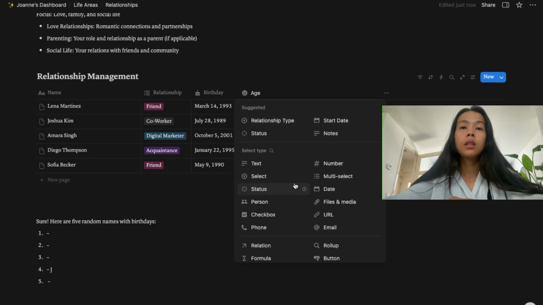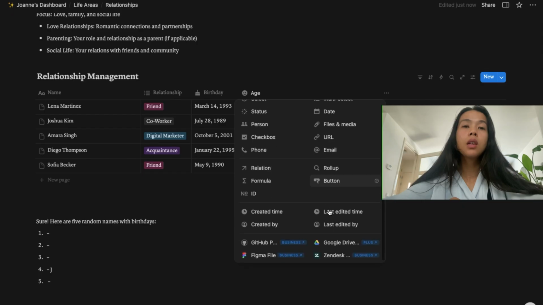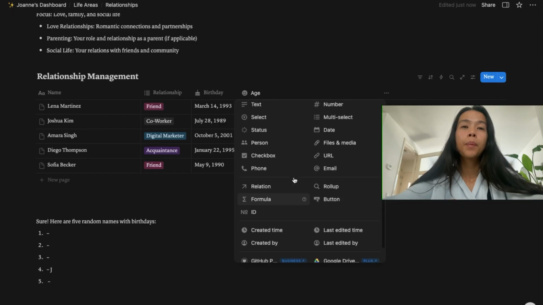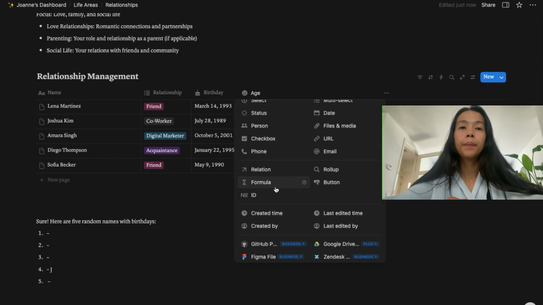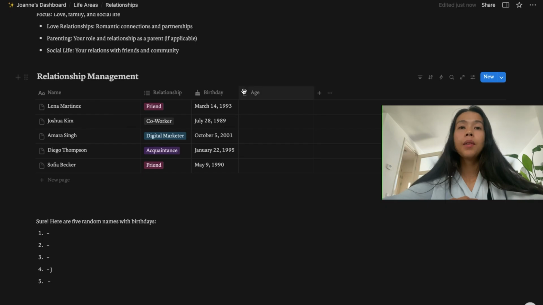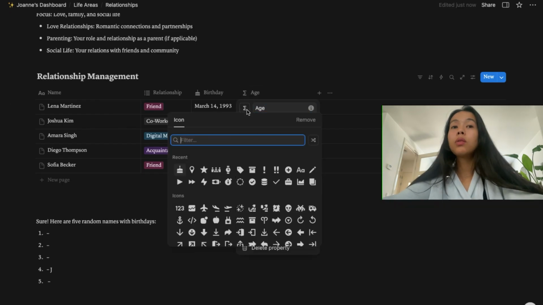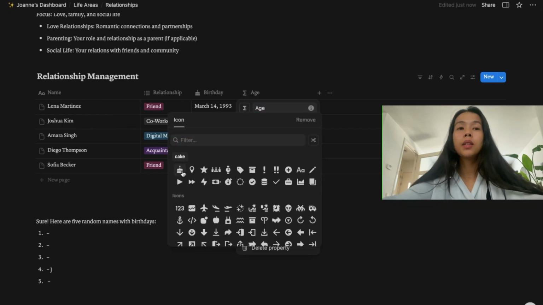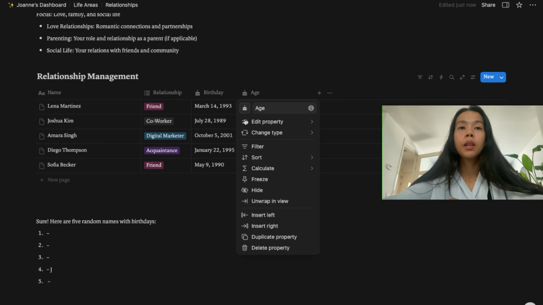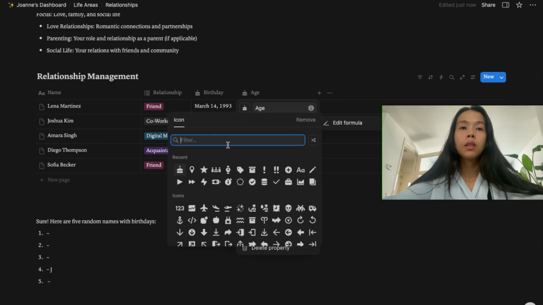All right, this is going to be a formula. Okay, and I'm going to ask ChatGPT to give me a formula for this, since I'm also learning. All right, I'm going to give this a number.